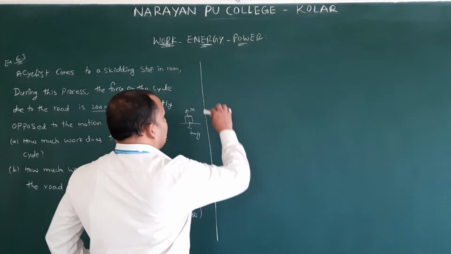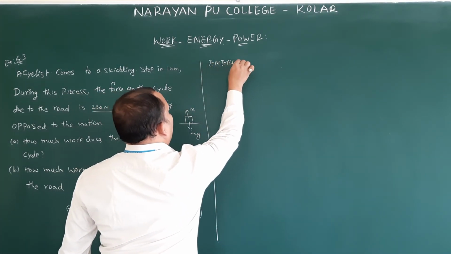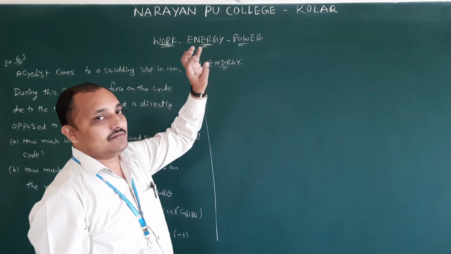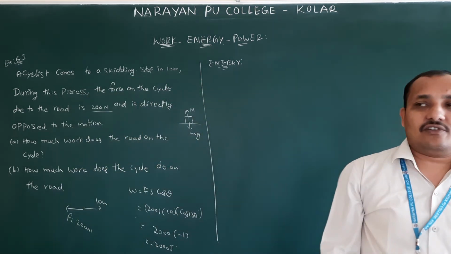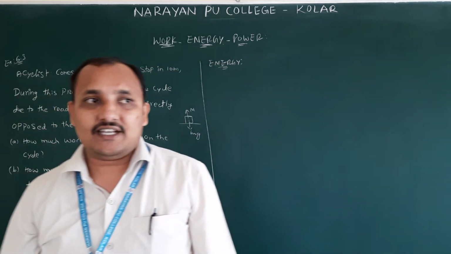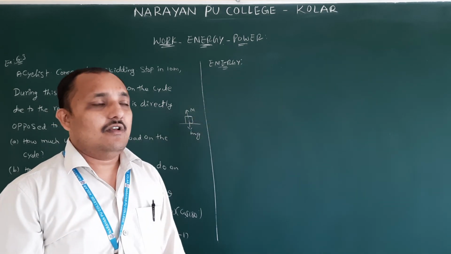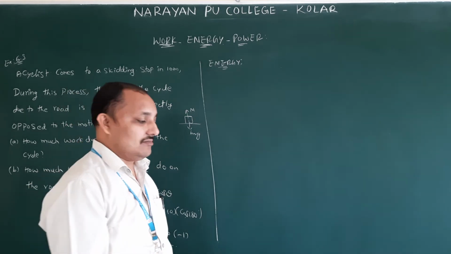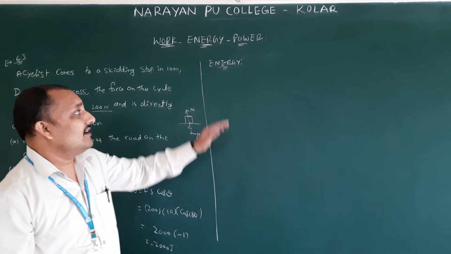On work done. Next definition is energy. All these are similar: work done, energy, power. All are related to work done only. What is the definition of energy? In your school stages, you might have learned potential energy, kinetic energy, different forms of energy. There you might have got this definition also. What is the definition of energy? To do that work, you should have some energy, isn't it? The capacity to do work is called energy.